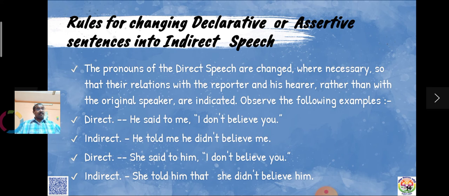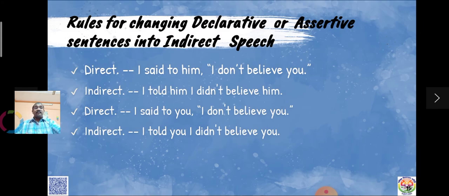"She said to him, I don't believe you." She told him that she didn't believe him. "I said to him, I don't believe you." I told him I didn't believe him. "I said to you, I don't believe you." I told you I didn't believe you.